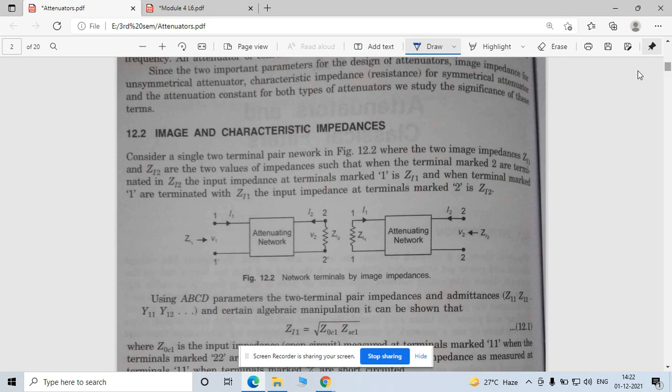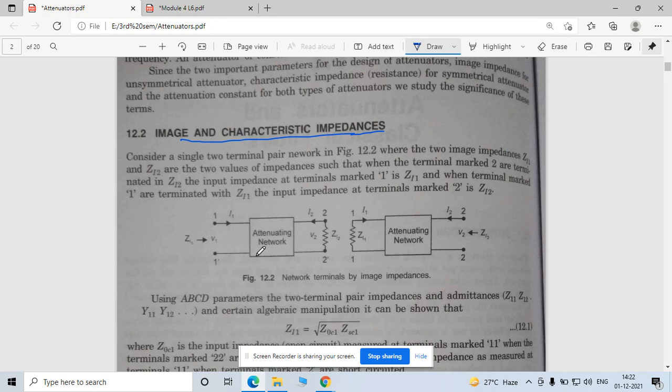See the impedance matching, image impedance and characteristic impedance. In the last lecture we already covered the characteristic impedance for a transmission line. The image impedance concept is also given in that section, but in that lecture I did not cover this image impedance.